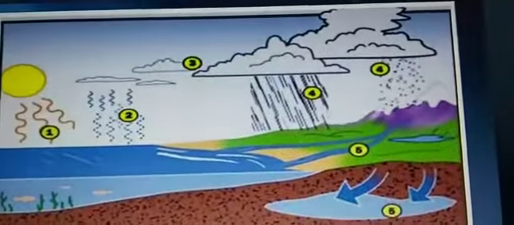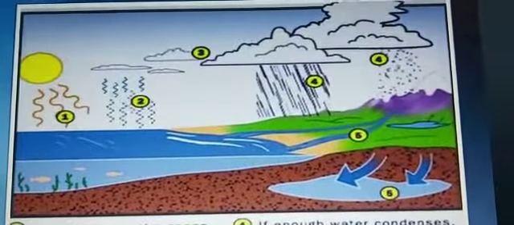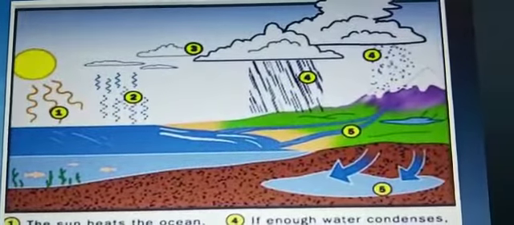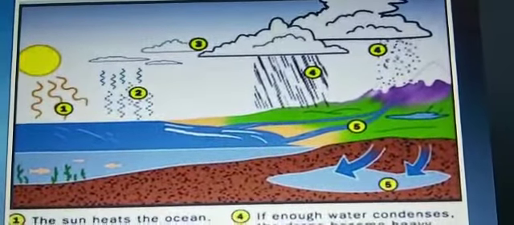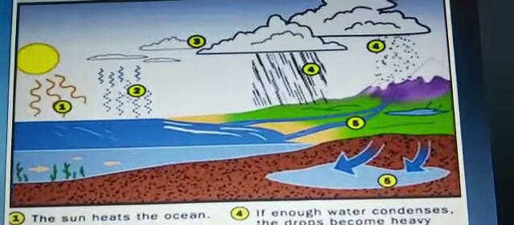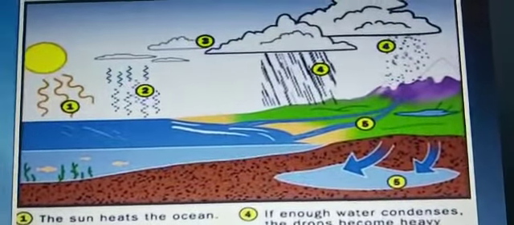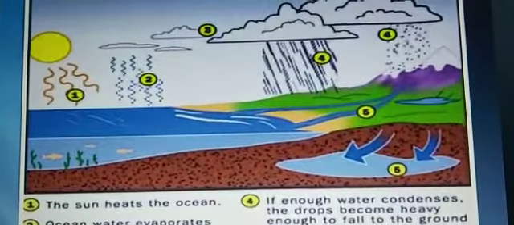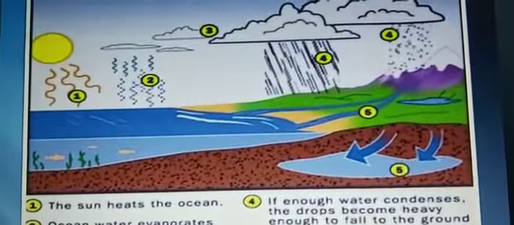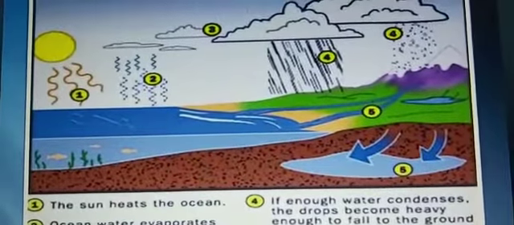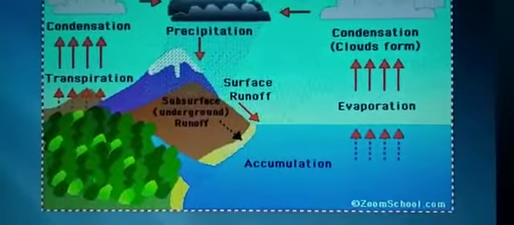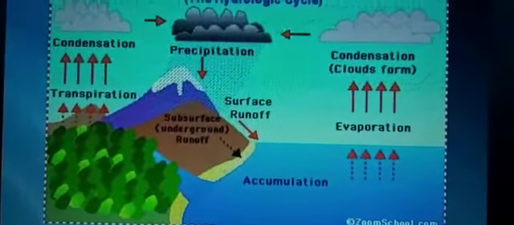Here in the slide you see the water cycle. In this they have shown you that water heats up and it evaporates and then it forms droplets of water, then cloud is formed. When it is saturated, then the cloud falls, the rain falls. So in the same way, again some water seeps underground and some water is collected in the form of river and lake. So children, till here I have already explained to you.